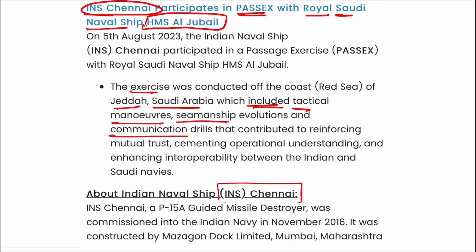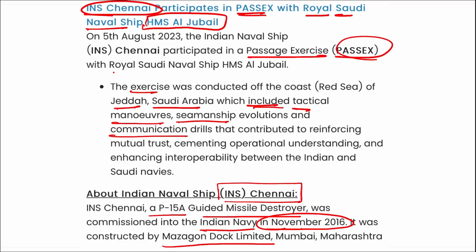If we talk about INS Chennai, it is a Project 15A guided missile destroyer. It was commissioned into the Indian Navy in November 2016 and it was constructed by Mazagon Dock Shipbuilders Limited in Mumbai, Maharashtra. And this took part in this passage exercise, that is PASSEX, along with Royal Saudi naval ship HMS Al Jubail.